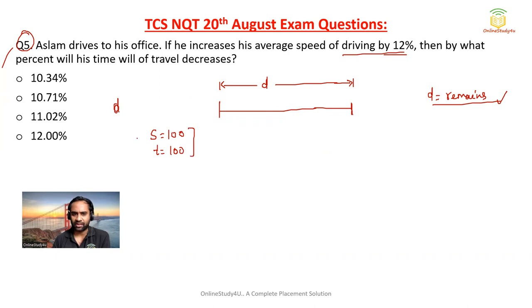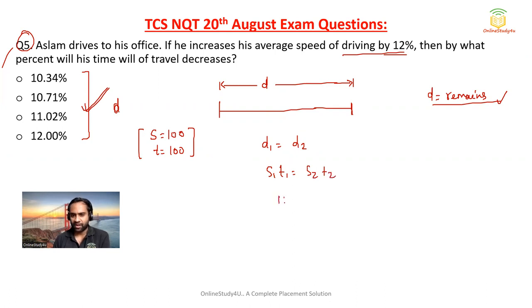Sir, why are you doing that? What is your problem? See, my problem is whenever the option is given in terms of percentage, then you can assume whatever you want. So speed and time both I have assumed 100. Now distance 1 and distance 2 will be same because Aslam is covering the same distance from his home to his office in both the cases. Second time he has increased the speed, but distance remains same. So S1 T1 will be equal to S2 T2.